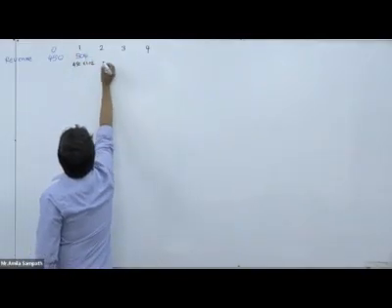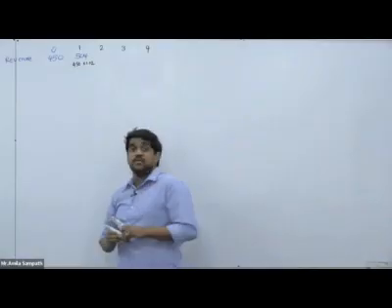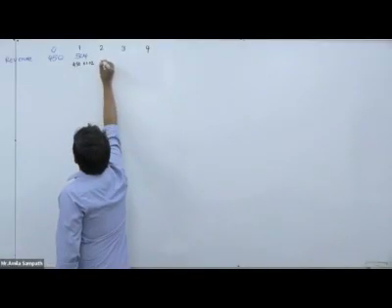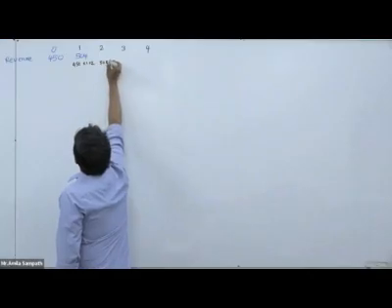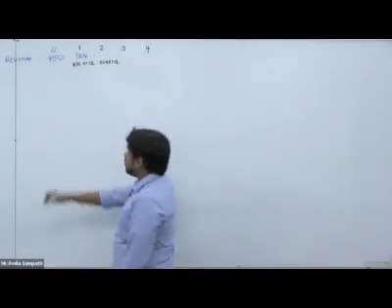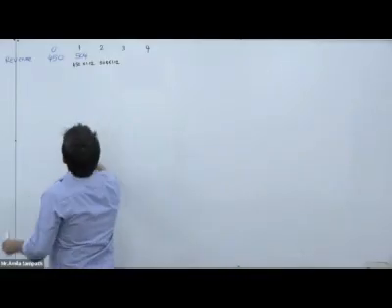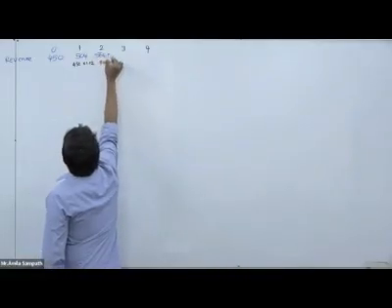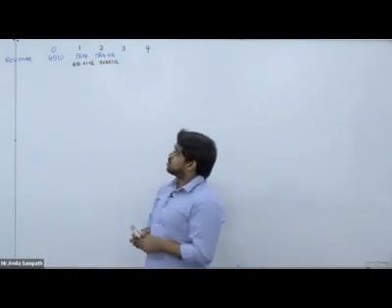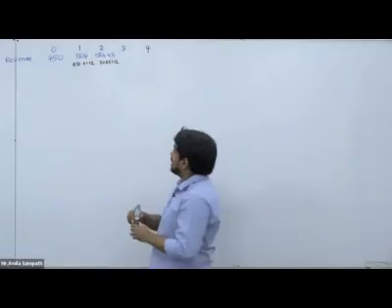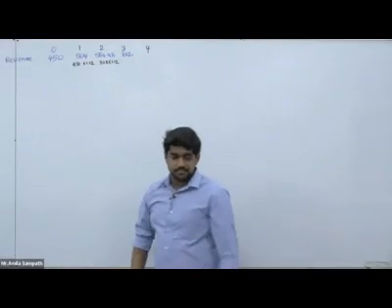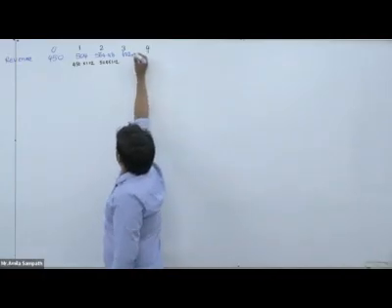Then for the second year, 504 into 1.12 with the 12% increment, we get 564.48. Then for the third year, same thing, we incorporate the 12% increment, and we get 632.22.